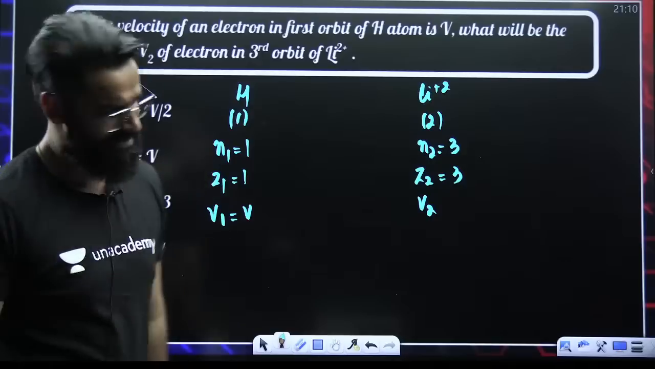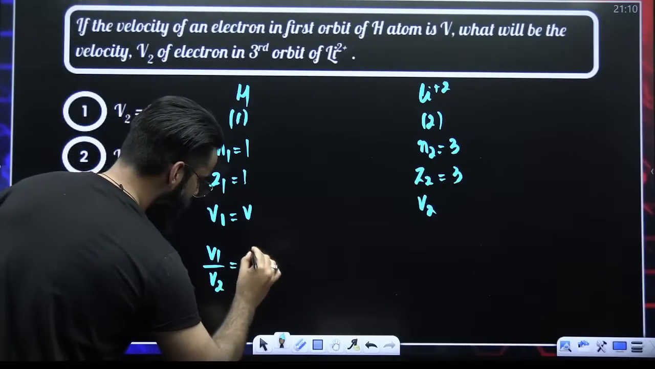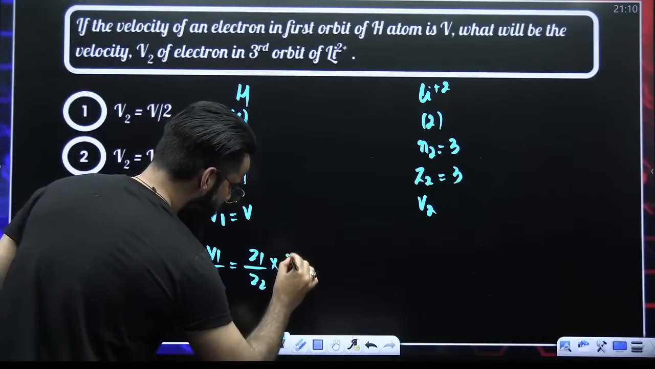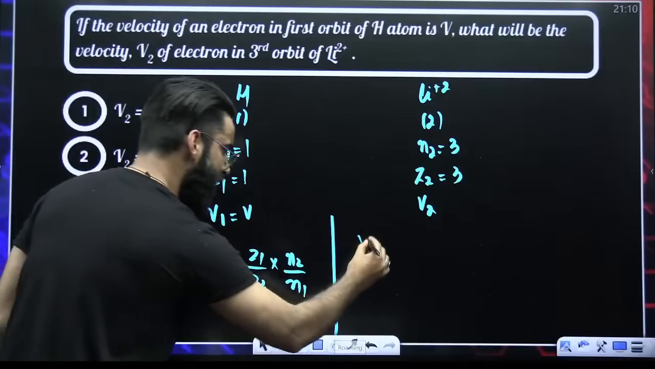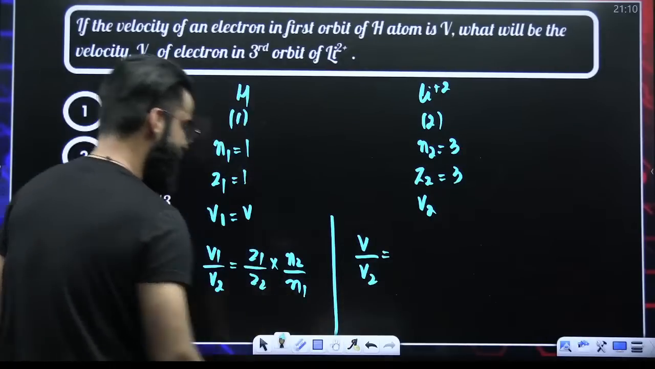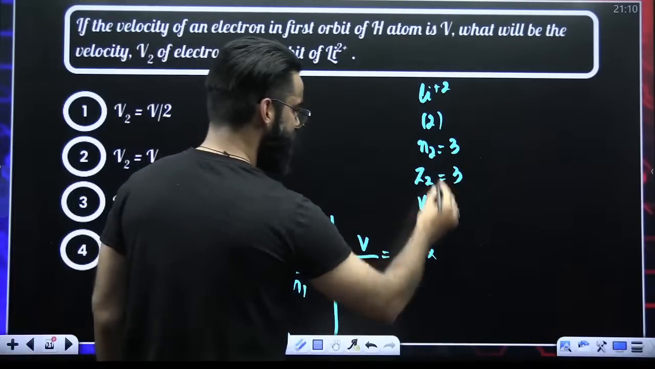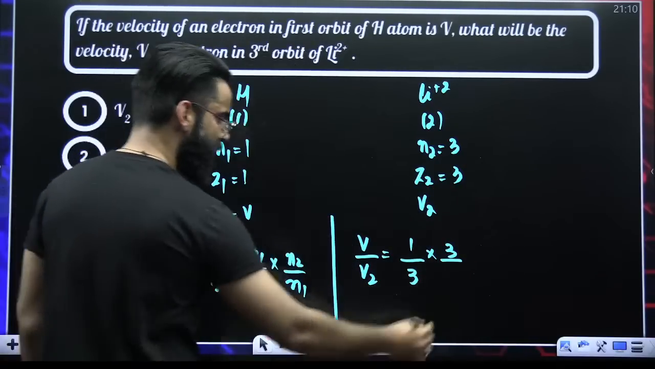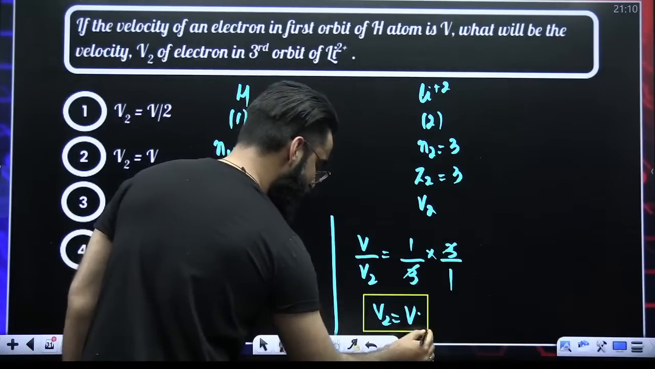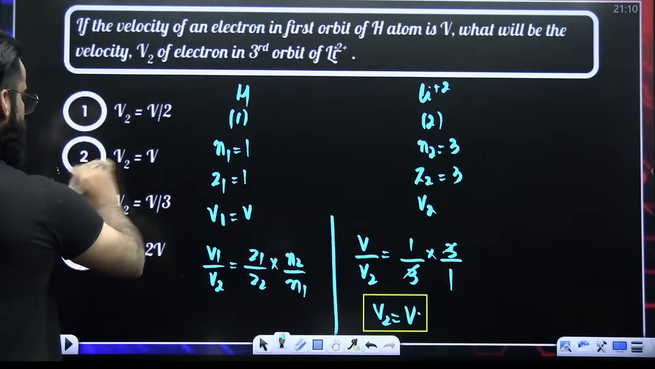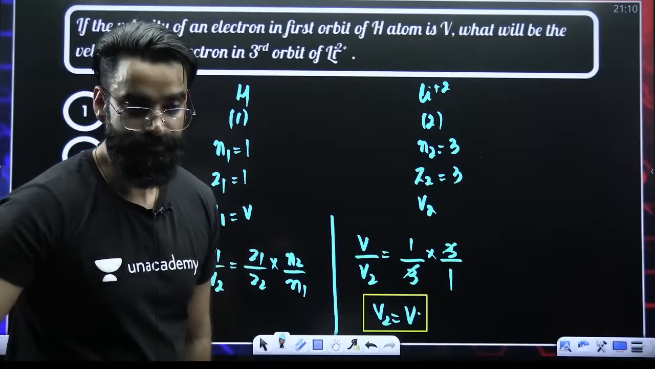Second one. Simple, guys. So I'll just write V1 divided by V2 is equal to Z1 divided by Z2 multiplied by N2 divided by N1. This is the formula. Now, V1 is V, V2 I have to calculate, Z1 is 1, Z2 is 3, N2 is 3, and N1 is 1. So this got cancelled. So I can directly say V2 is equal to V. Simple question this is. These sort of questions also you get in your exam. I hope I'm clear.